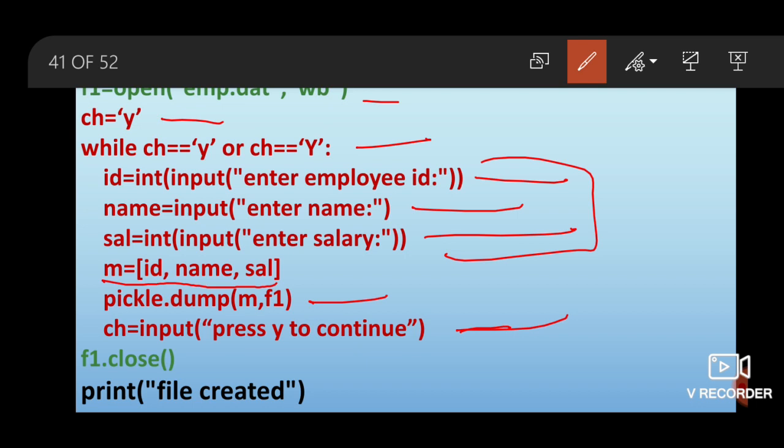If he presses Y, then again the value of ch will remain Y, loop condition will be true, new object will be taken input, written on the file, and again it will ask whether you want to continue, press Y. Clear? So this way, as soon as the user presses any other character except Y for ch, then file will close. That will be considered that you don't want any more records to write. File.close, all the records were waiting in the buffer, and as soon as you close the file, they all got flushed onto the file, and then your file is created. Clear?